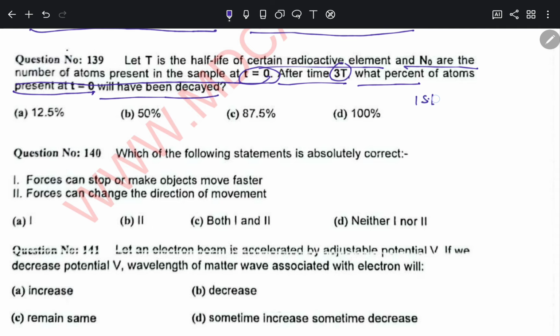It was a simple one. But I will appreciate that the level of questions in this pattern is far more standard as compared to the KMU MDCAT. So I appreciate the type of questions they are making.